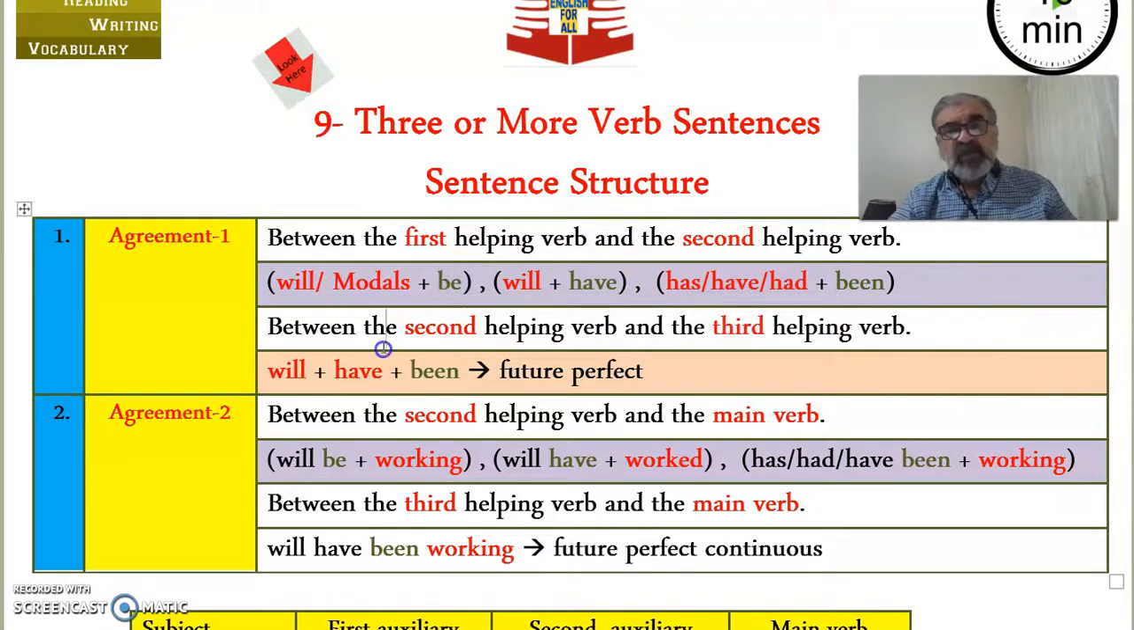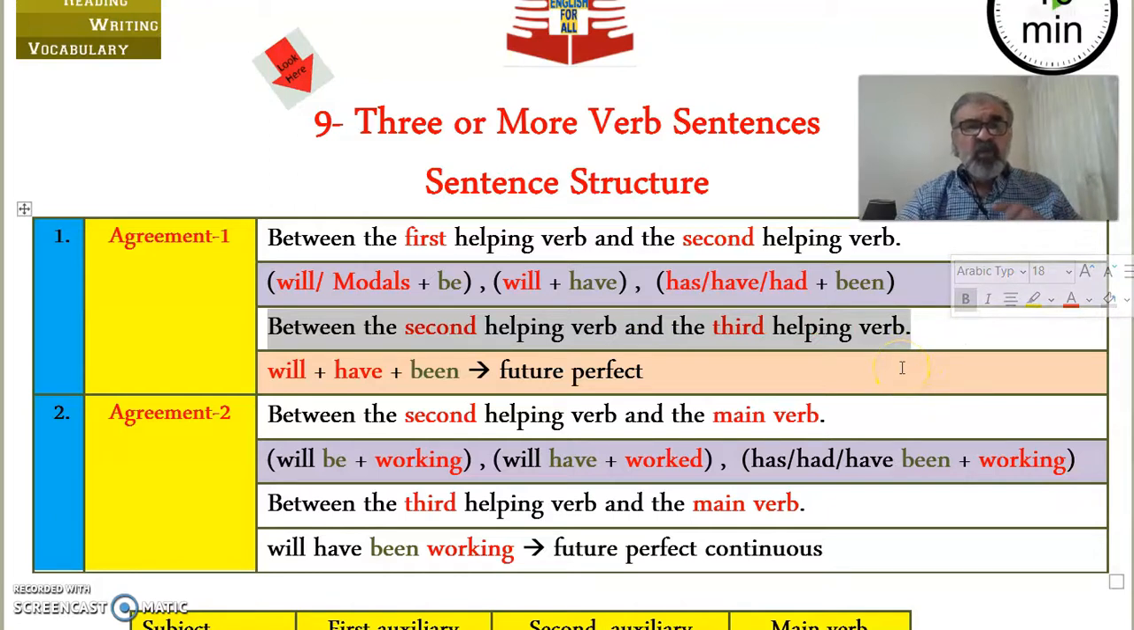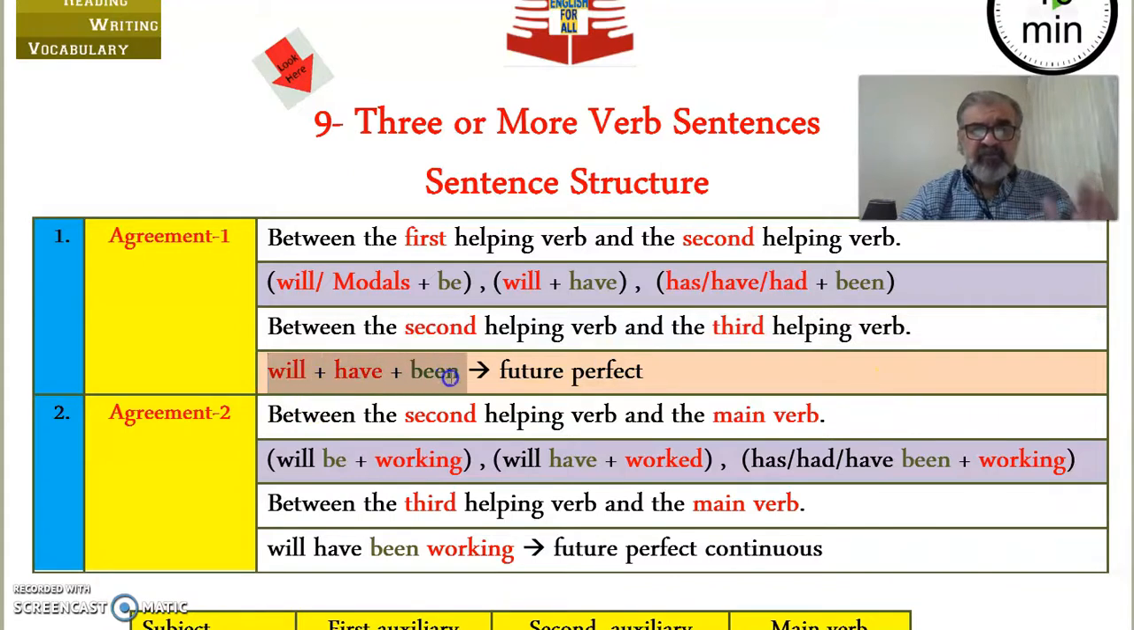Now we have another agreement between the second helping verb and the third helping verb, and this is only one time agreement. That is will, have, been, which is future perfect continuous. It's not a very common structure in English, but it is used. I can give you so many sentences. Let me just give you one situation in which future perfect continuous is used. Will have been working.